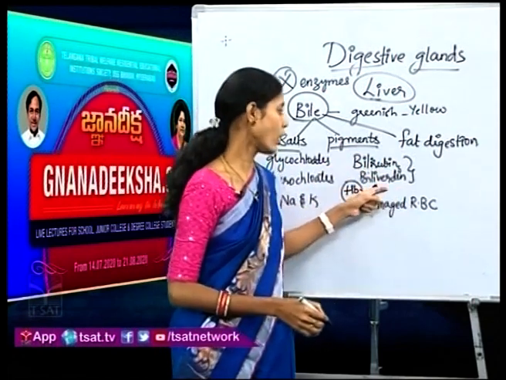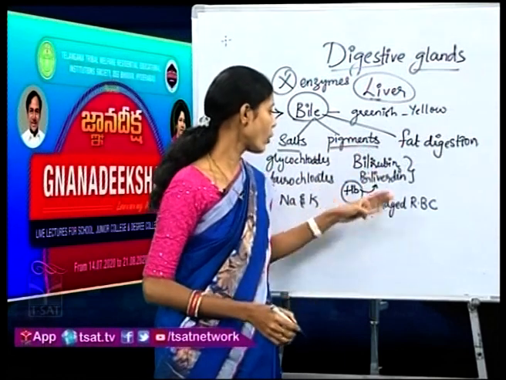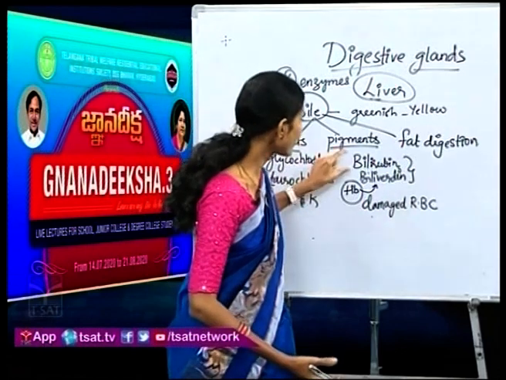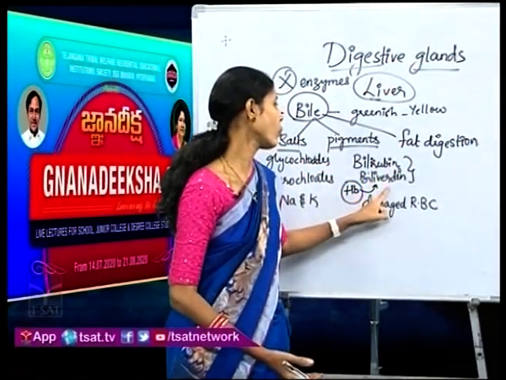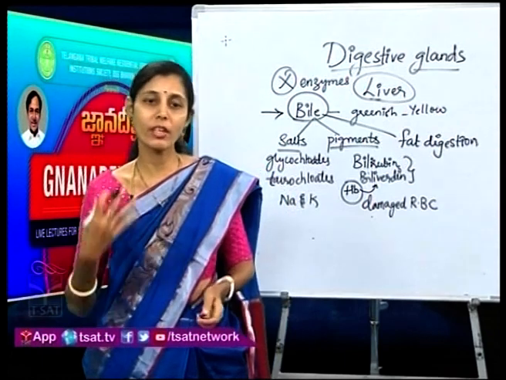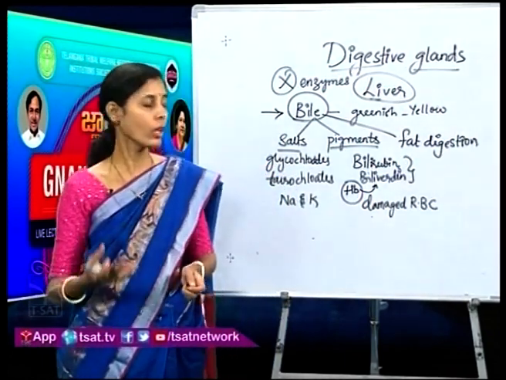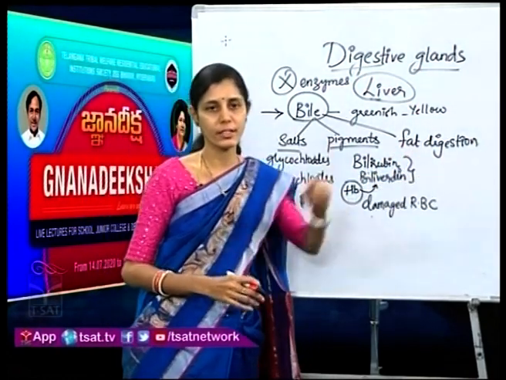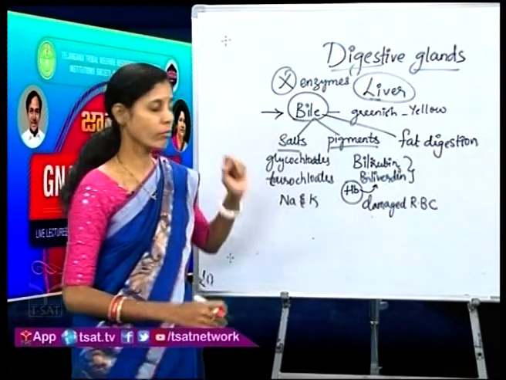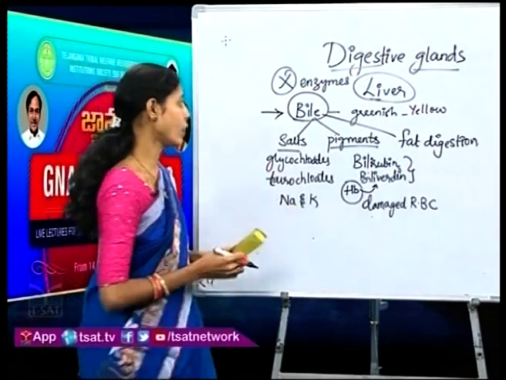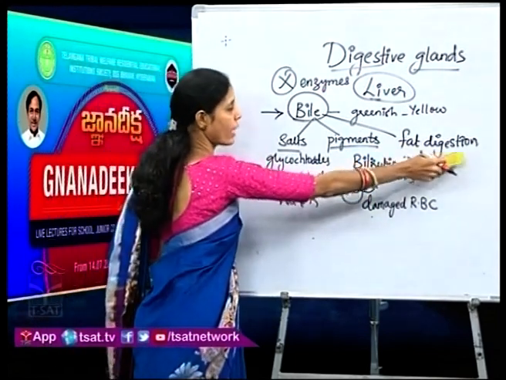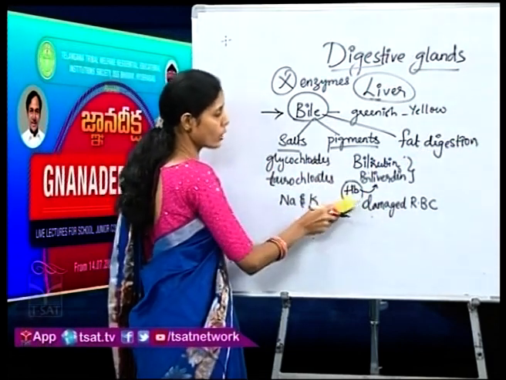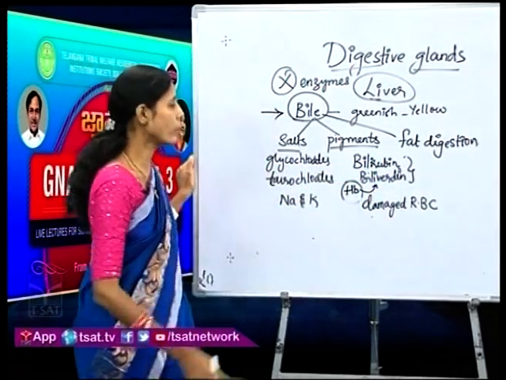They don't have much function to do, they are just secreted out from our body. That is, whatever hemoglobin is damaged is excreted out from our body in the form of bilirubin and biliverdin along with our fecal matter, that is the undigested food. And the glycocholates and taurocholates help in the fat digestion process. So this was the first function: the production of bile juice, which helps in fat digestion and also excretes the damaged RBC hemoglobin in the form of these pigments.